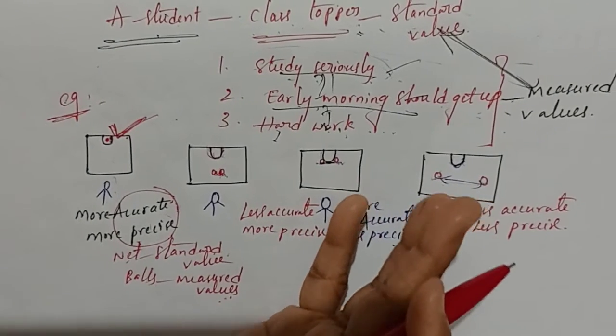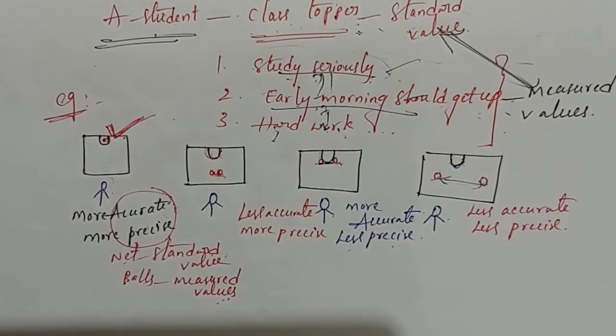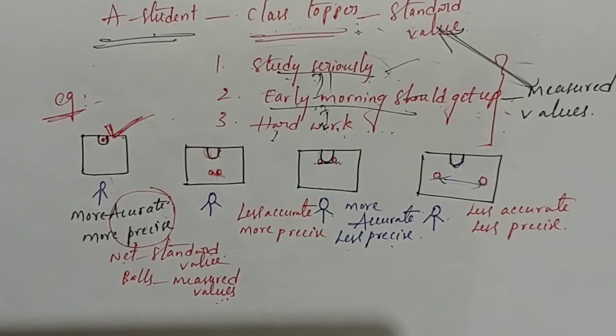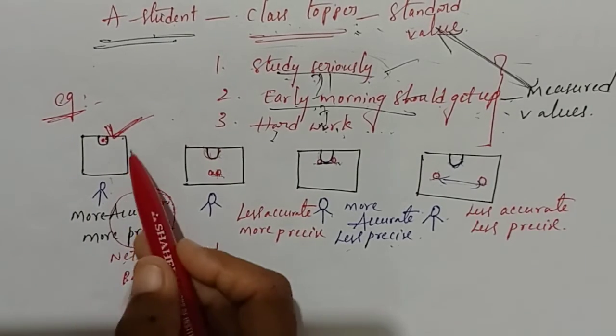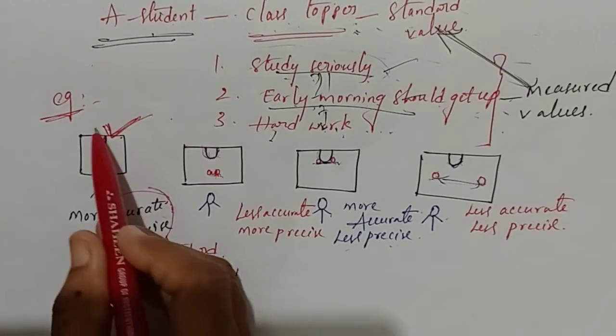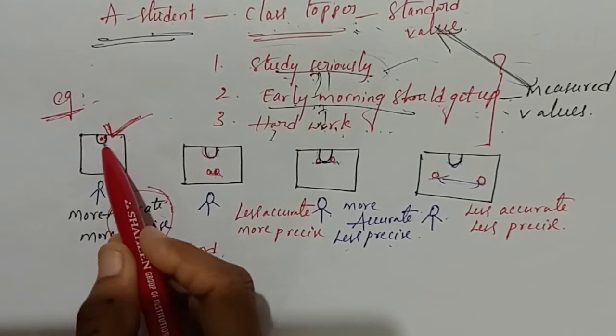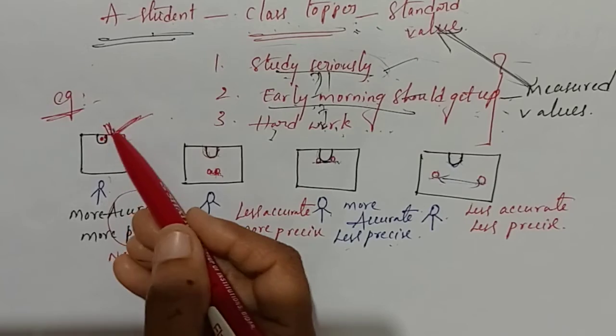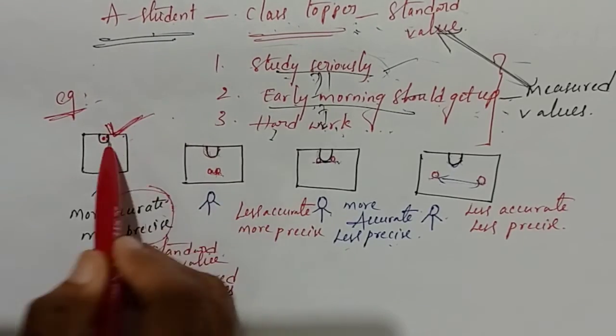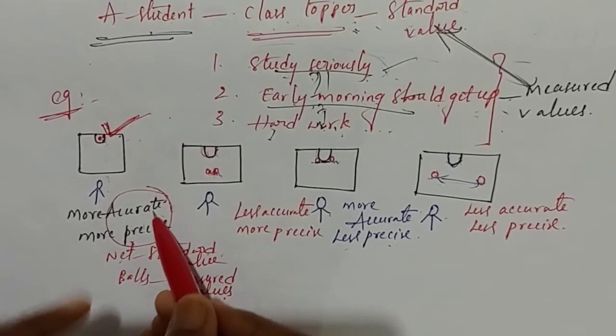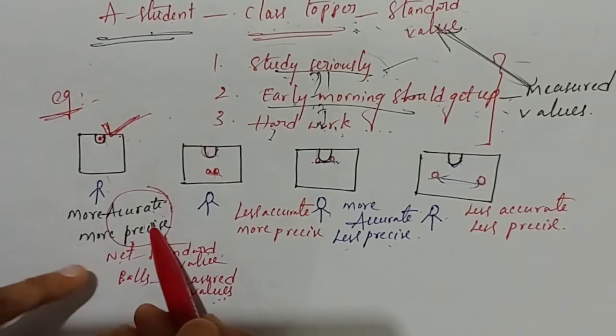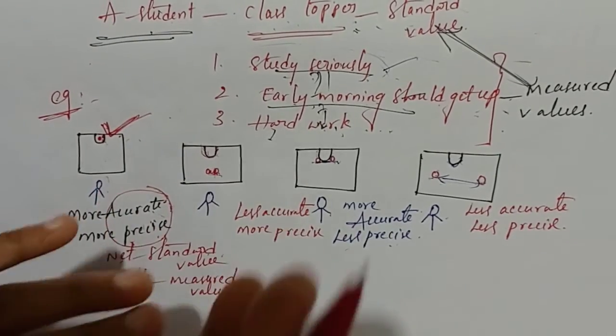That means toppers: who wants to become a topper should have both accuracy and precision. In a game also, suppose in volleyball, the ball should reach the target, should enter into the net. That means accuracy should be there, precision should be there, then only they will get success, students.